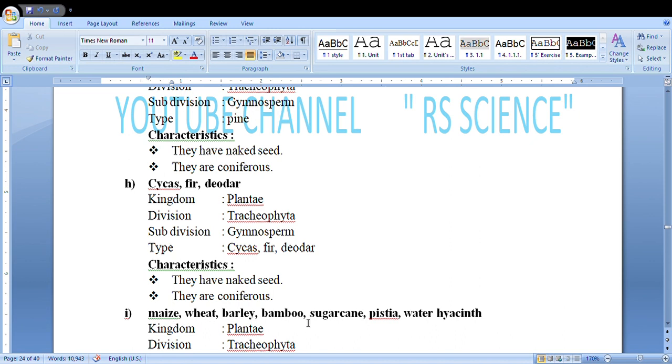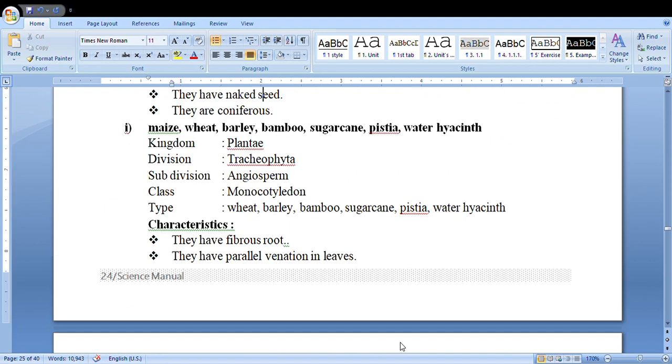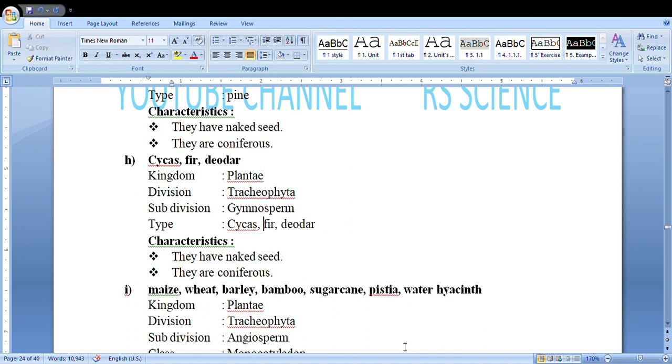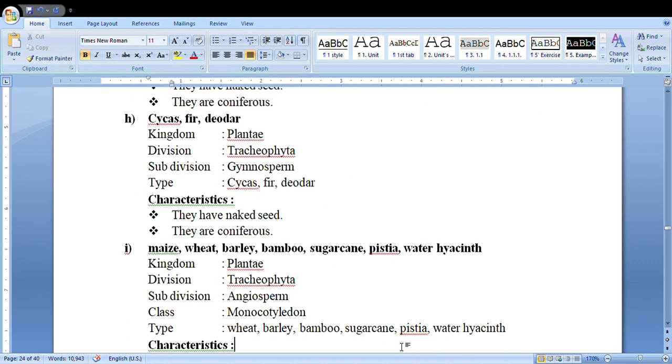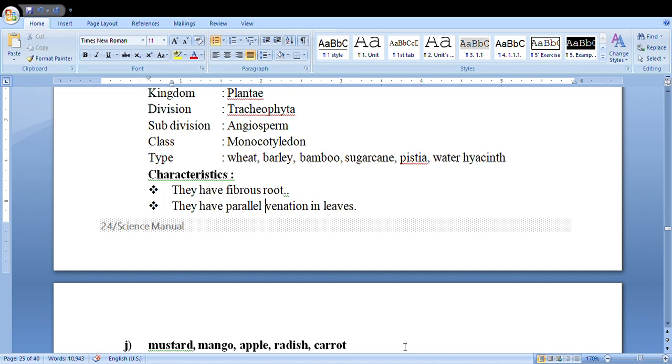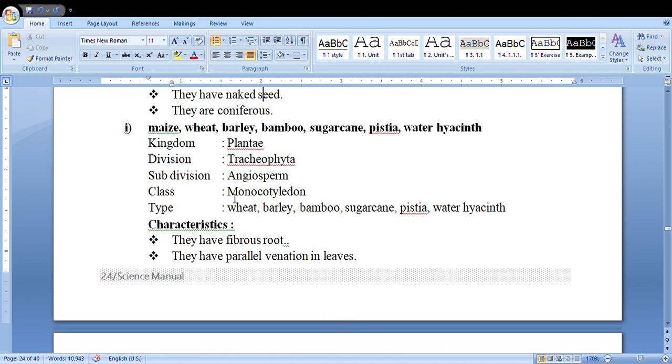Maize, wheat, barley, bamboo, sugarcane, pistia, water hyacinth, etc. These all we need to classify. Kingdom Plantae, division Tracheophyta, subdivision Angiosperm, class monocotyledon, type wheat, barley. These all are monocotyledons. They have fibrous root. Their leaves have parallel venation. That is the main feature of monocotyledon.